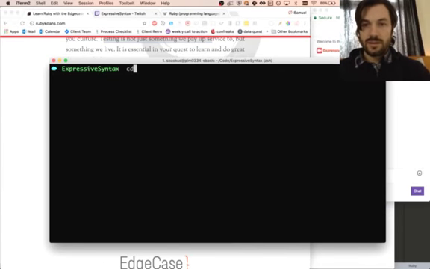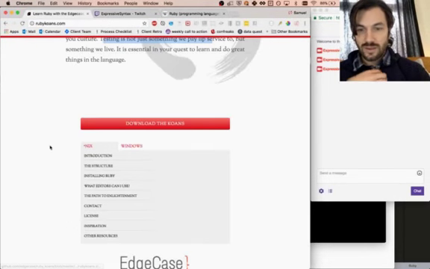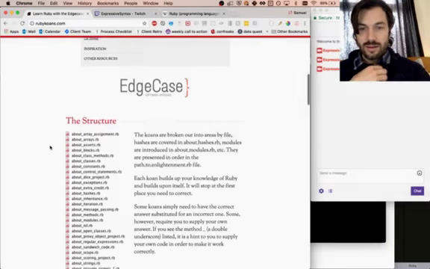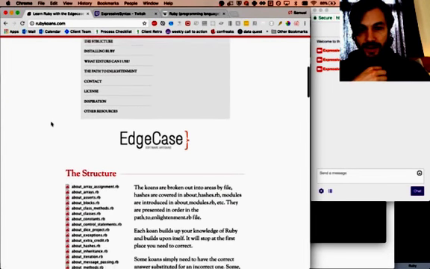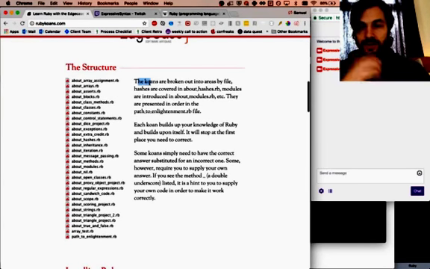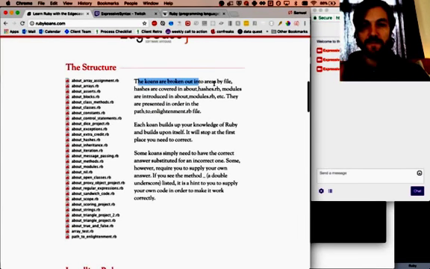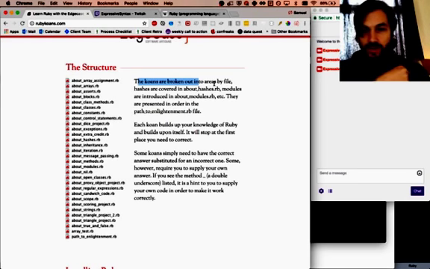CD Koans. Yeah, there we go. So now I'm there inside that folder. Okay, what are we looking at? So this is like a table of contents, I guess. And so the Koans, here's the structure. The Koans are broken into areas by file. Hashes are covered in about hashes.ruby. Modules are introduced in about modules.ruby, etc. They are presented in order in the path to enlightenment.rb file. Okay, so that's like the master one, I guess.